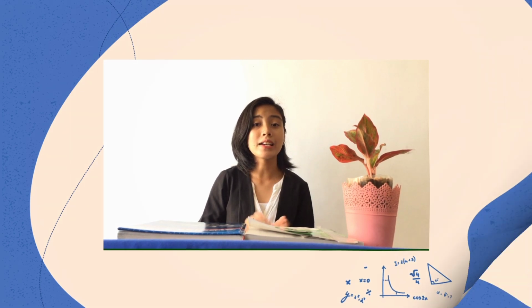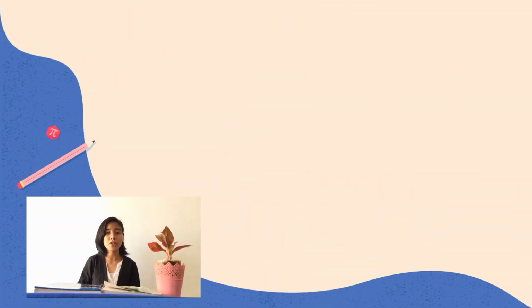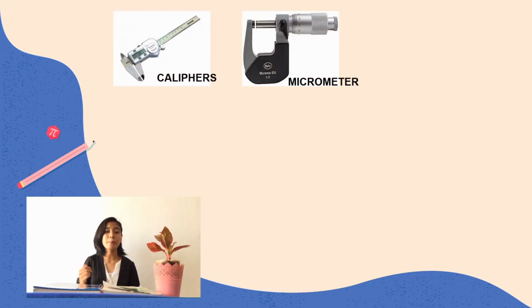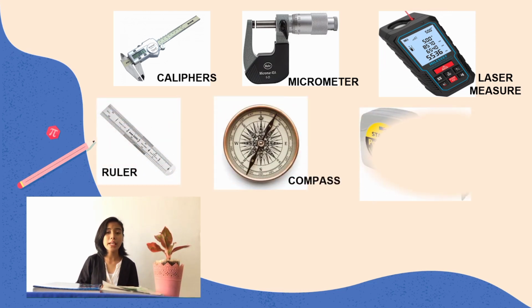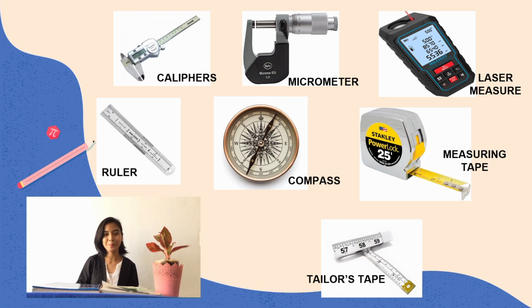Measurement tools are instruments used by researchers and practitioners to aid in the assessment or evaluation of subjects, clients, or patients. Types of measurement tools include scales, indexes, surveys, interviews, and informal observations. Examples of measuring tools are calipers, micrometer, laser measure, ruler, compass, square, measuring tape, and tailor's measuring tape.